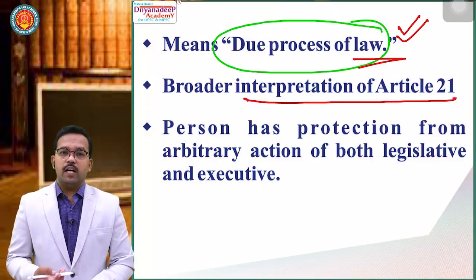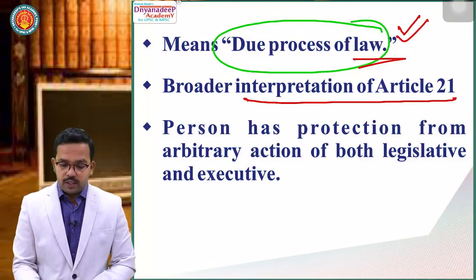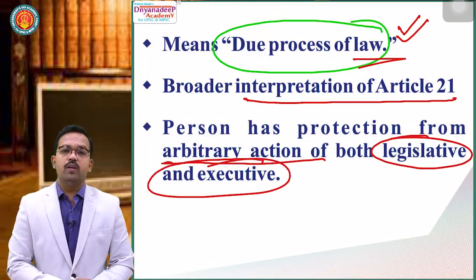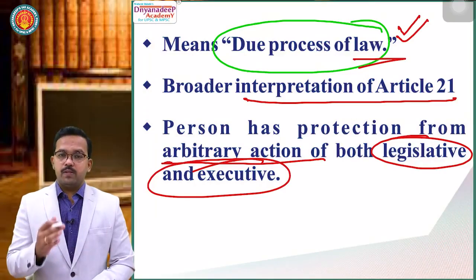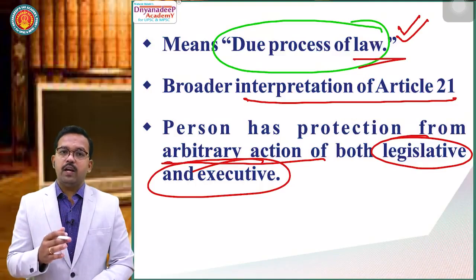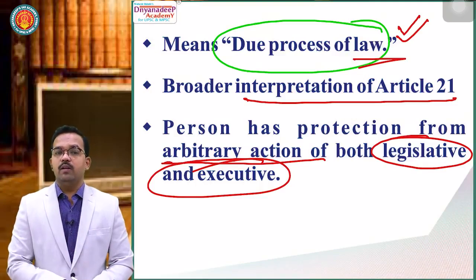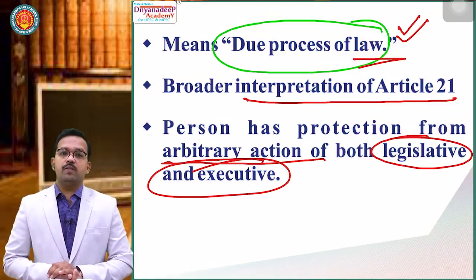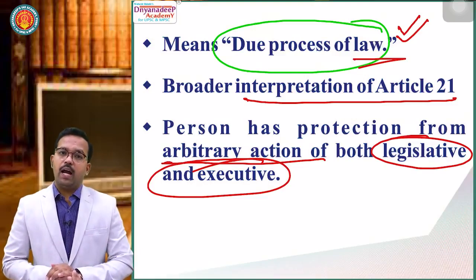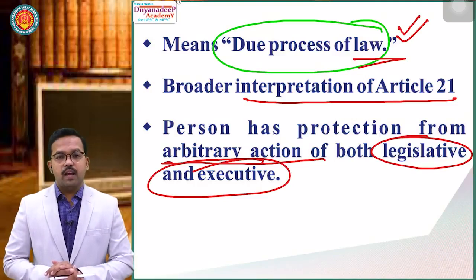As per the Maneka Gandhi case, a person has protection from arbitrary action of both legislature and executive. In the Gopalan case, a person's life and personal liberty had protection from arbitrary action of the executive only. But after the Maneka Gandhi case, a person's right to life and personal liberty has protection from arbitrary action of the legislature as well as the executive.